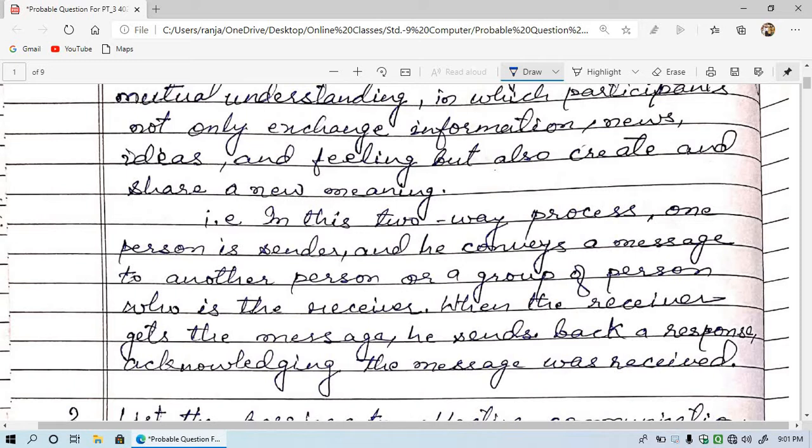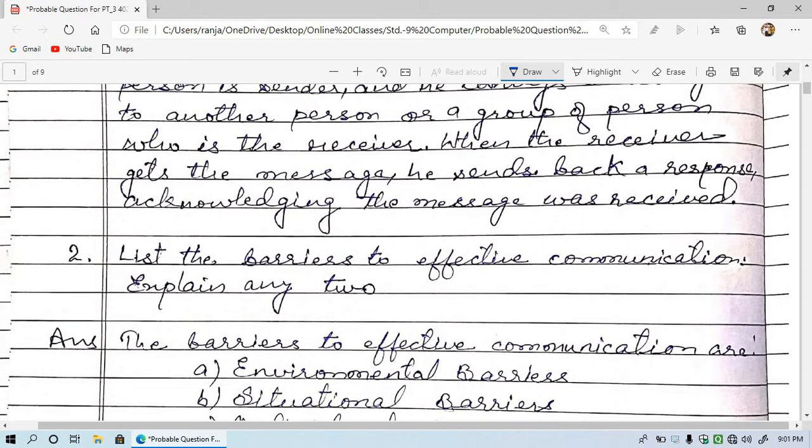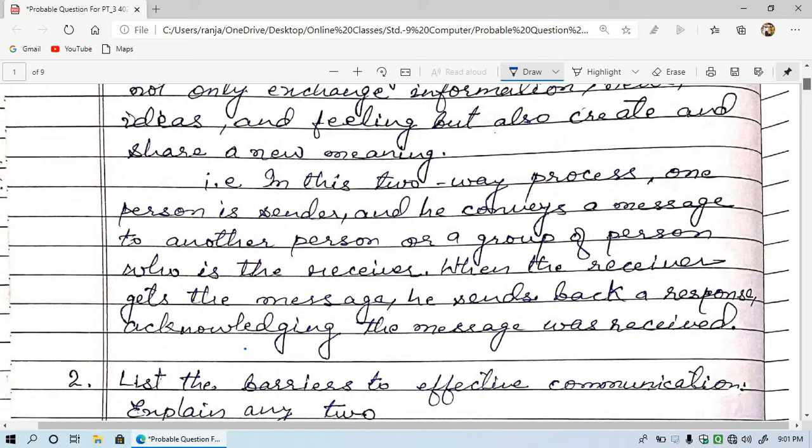So here you are getting the definition and the things that happen during communication. Communication is a two-way process of information exchange.